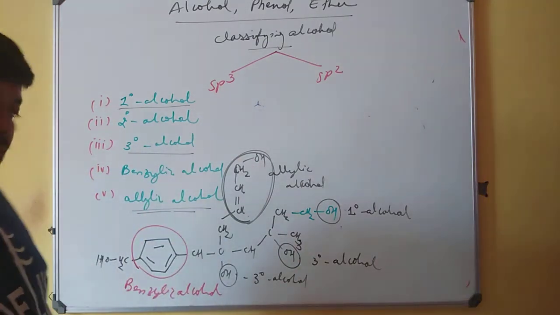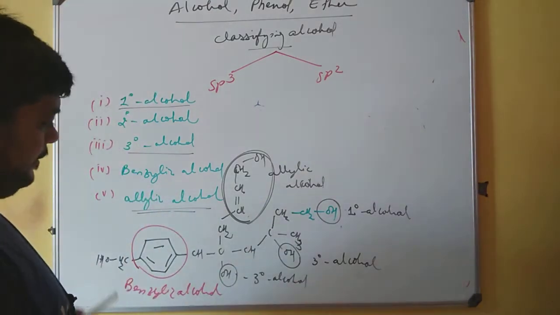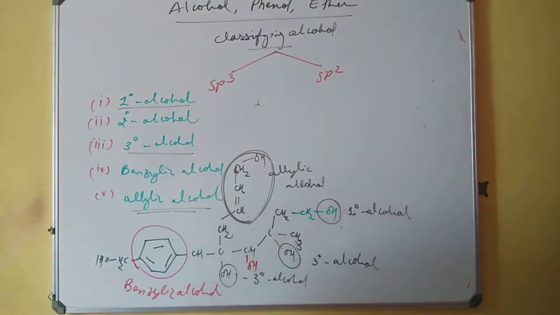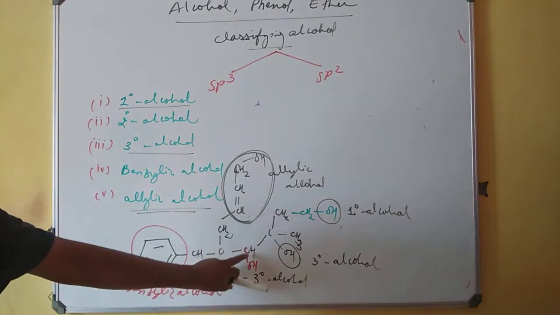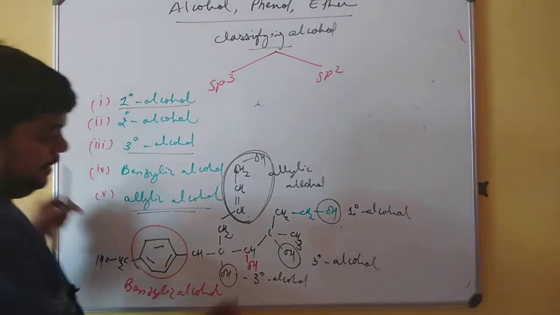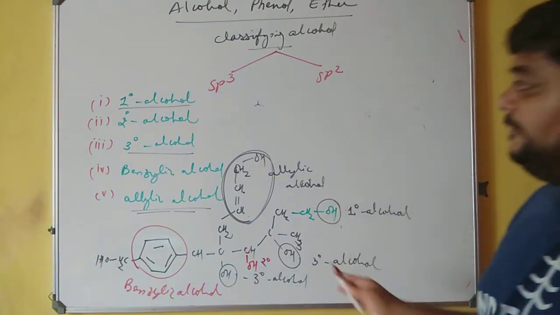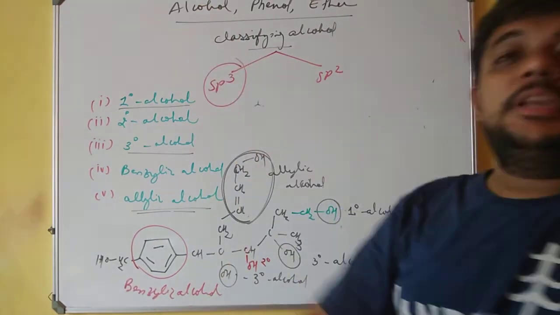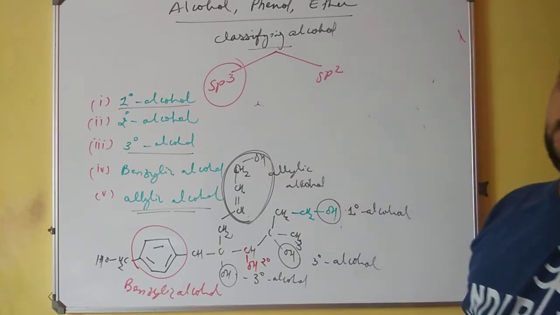So if at all we think that we have missed secondary alcohol, that is not an issue. It can be done anywhere. We can place it over here. Even if I place it as CHOH, yes, I should place it because the 4 valency of carbon was not getting completed. So if you see over here, OH is attached to a carbon which is attached to 2 other carbons, and this can be called secondary alcohol. So this is how you can classify alcohol from primary, secondary, tertiary to benzylic and allylic. But the common point in them is sp3 carbon. That is, the OH group will be attached directly to that carbon which is sp3 in nature.